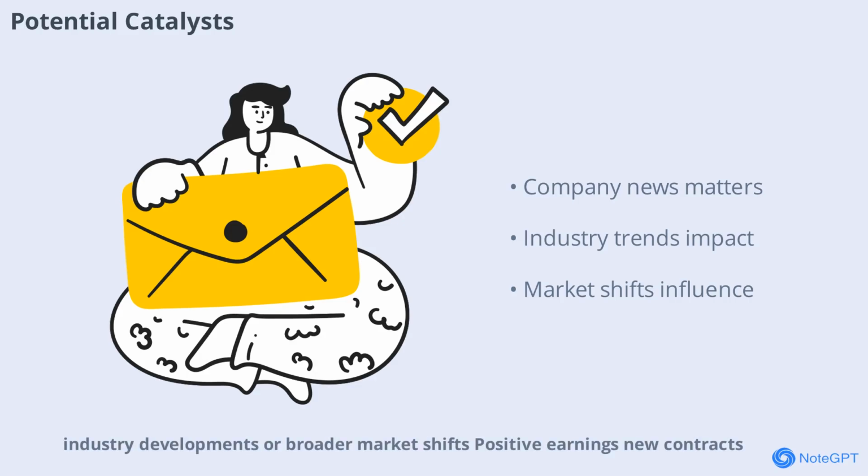Positive earnings, new contracts, or favorable industry trends could spark a reversal. On the other hand, negative news or continued market weakness could push the stock lower. Keeping an eye on news flow is vital.